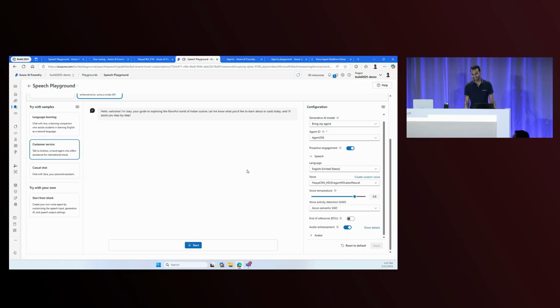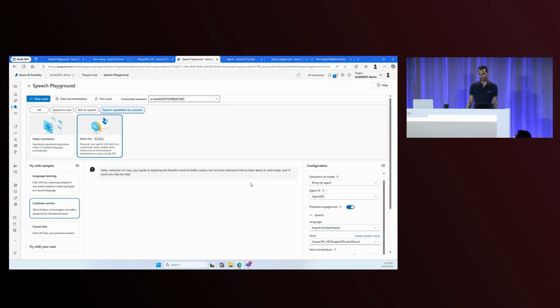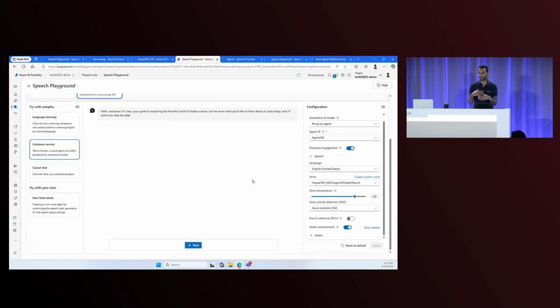Awesome. So that is just a very easy integration with the Foundry agent service, and you can add voice in and voice out to those text-based agents there. I'll switch back now.